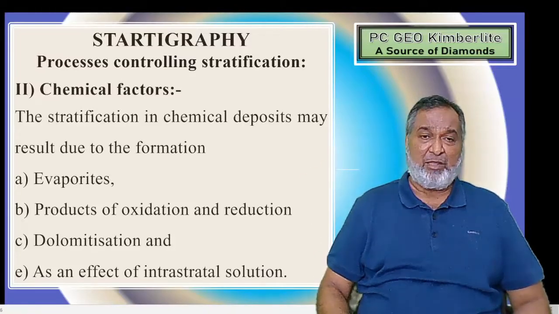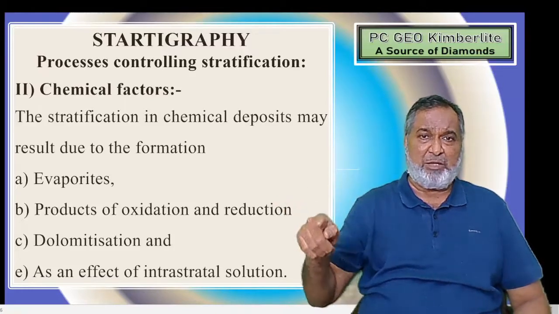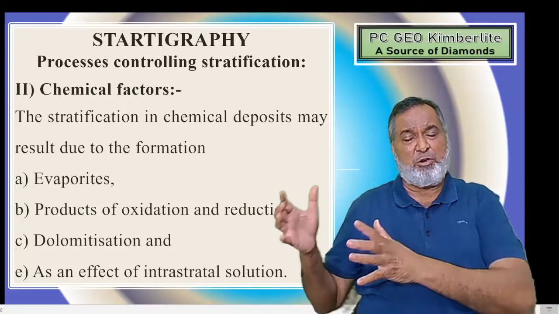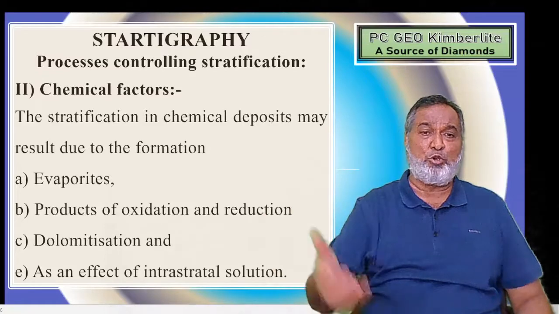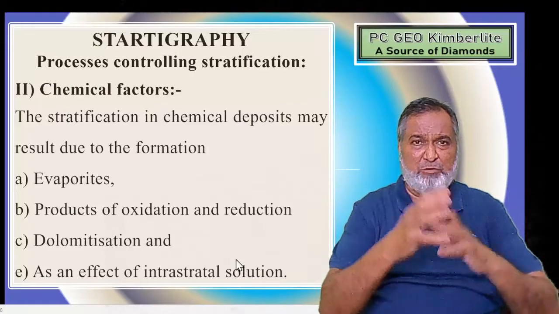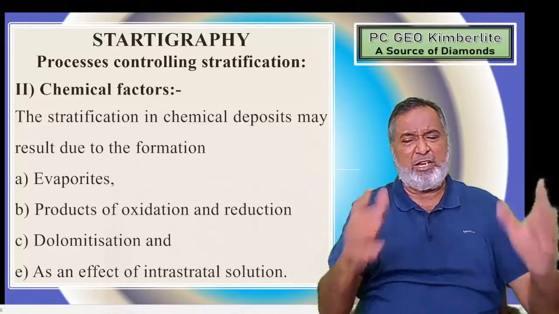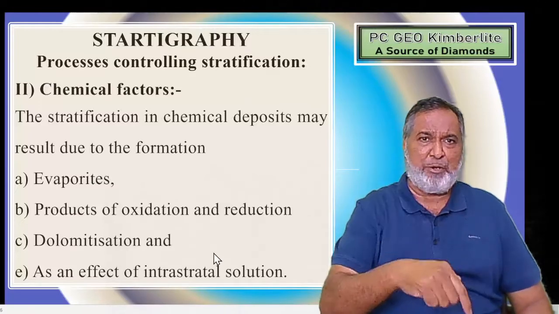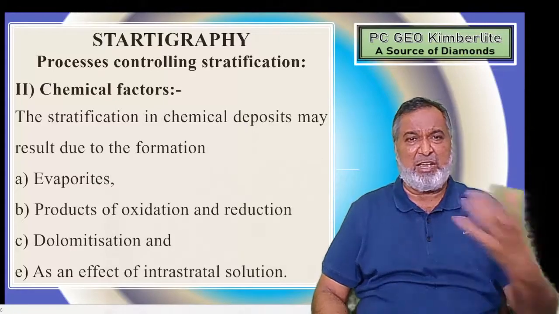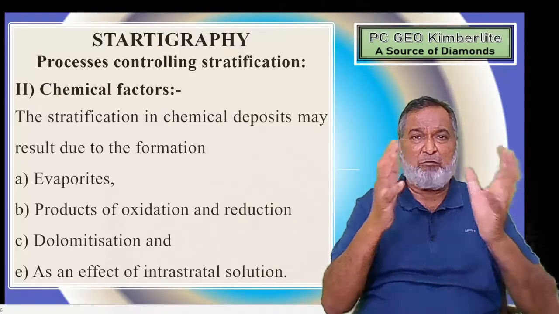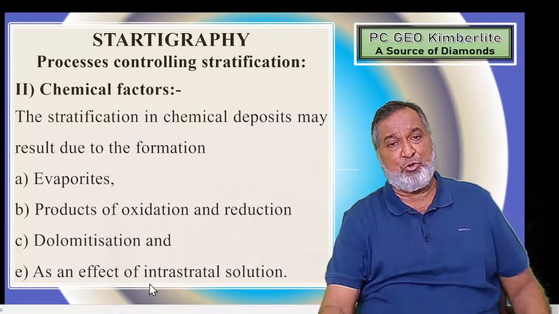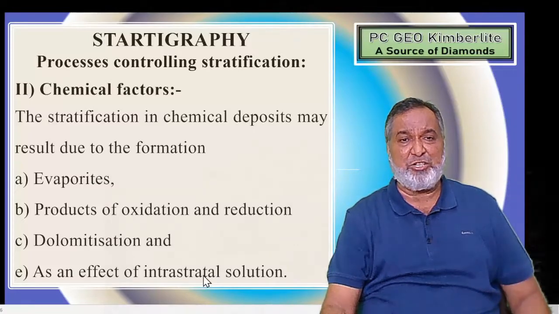The dolomitization: CaCO3 is replaced by Mg, so MgCO3 will be formed. So whatever limestone is there, we are going to get dolomitic limestone. So it is called dolomitization. As an effect of the interstratal solution: water percolates through the cracks within the limestone or any rock and dissolves chemical components, like calcium, and the cracks widen and caves form in the vicinity of the limestone. So this is the effect of the interstitial solution.